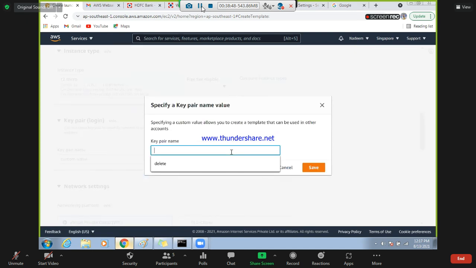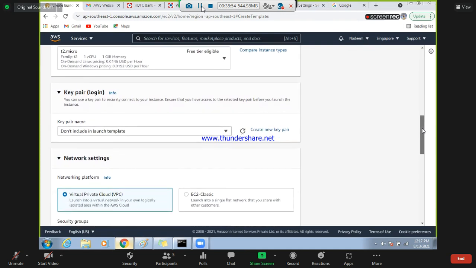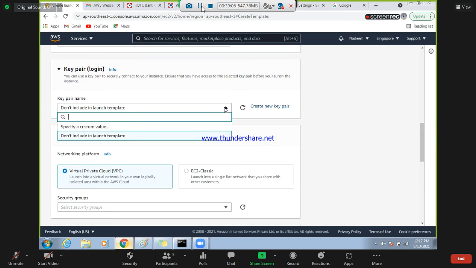Why is the key pair not coming? Key pair name. See, when you say don't include in the template, it will ask you. But why is it so? I have the key pairs, right?